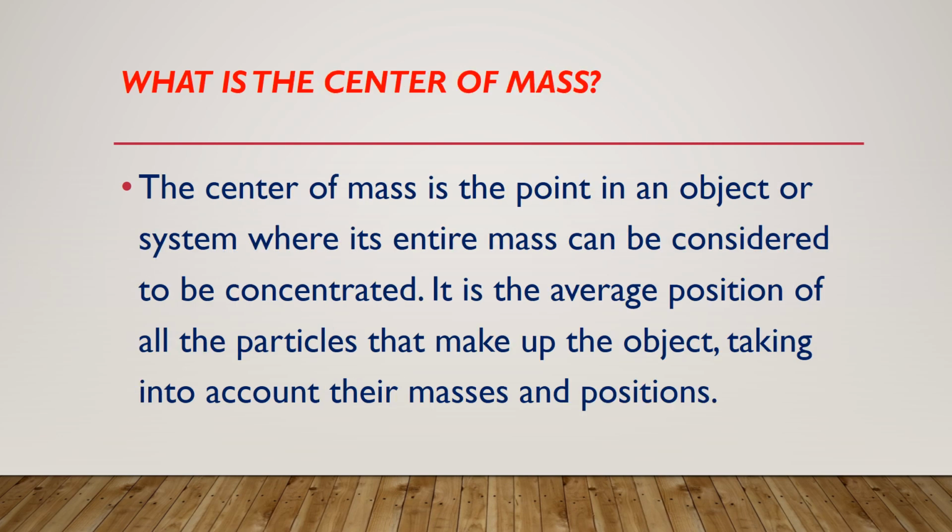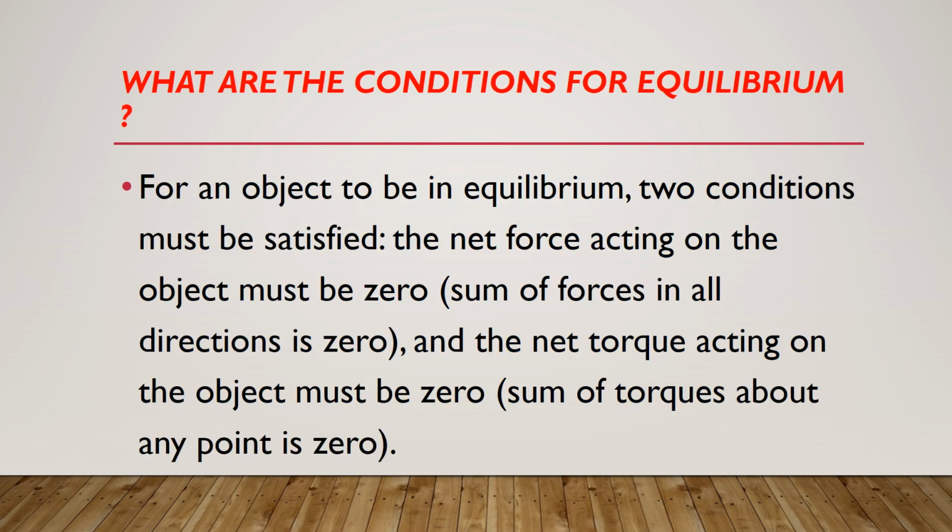What is the center of mass? The center of mass is the point in an object or system where its entire mass can be considered to be concentrated. It is the average position of all particles that make up the object, taking into account their masses and positions. What are the conditions for equilibrium?